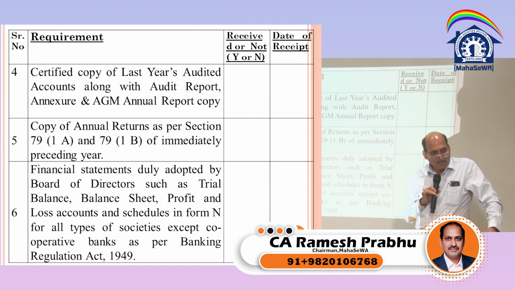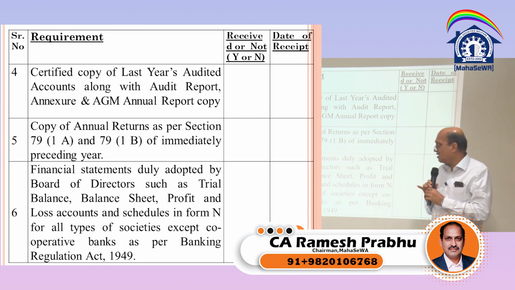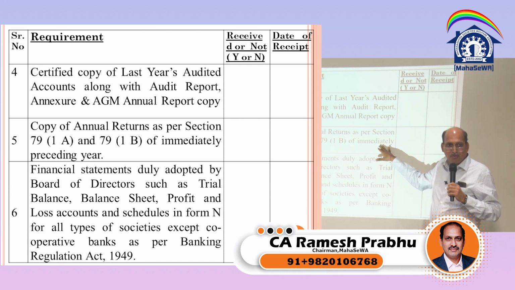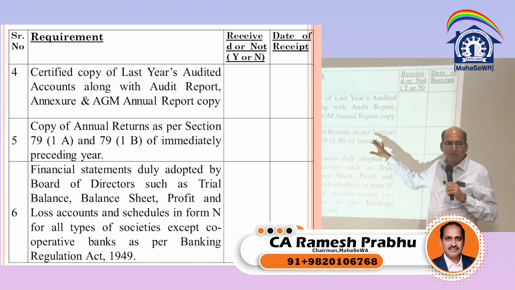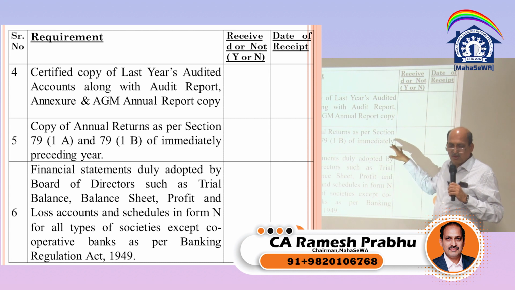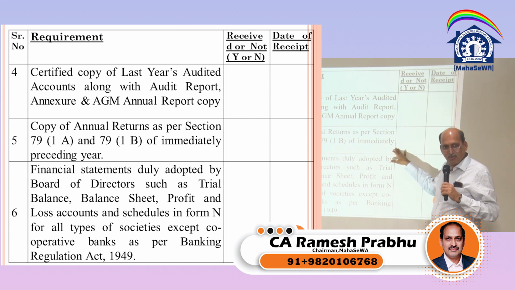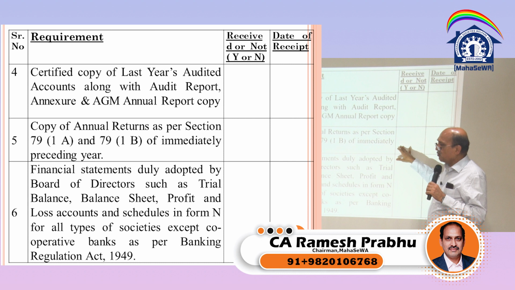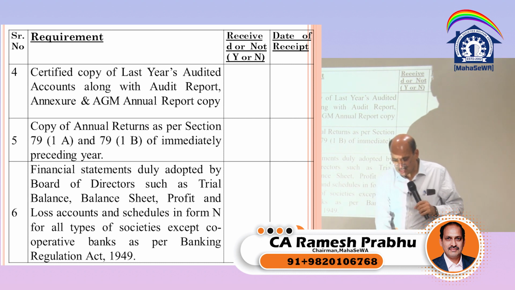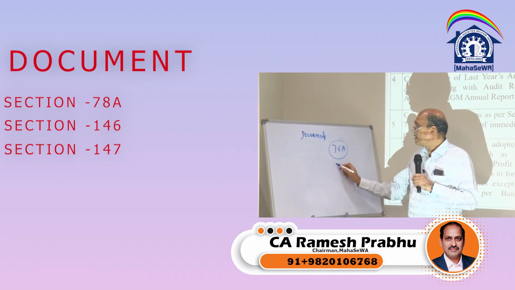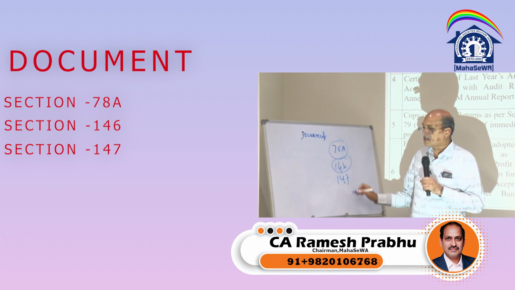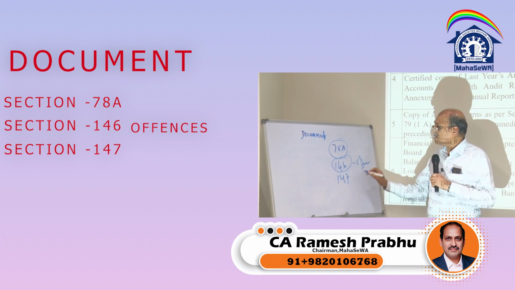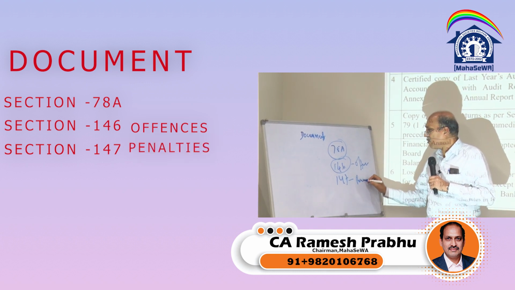Now, who has to pay that penalty? Naturally, the person who is responsible and accountable, from their own pocket. It cannot come from the society. Secondly, they can also be removed from the committee. Because you have not fulfilled your duties, you are removed from the committee. So there are various provisions: section 78, then section 146 and section 147. Section 146 says what the offences are and section 147 talks about what the penalties are.